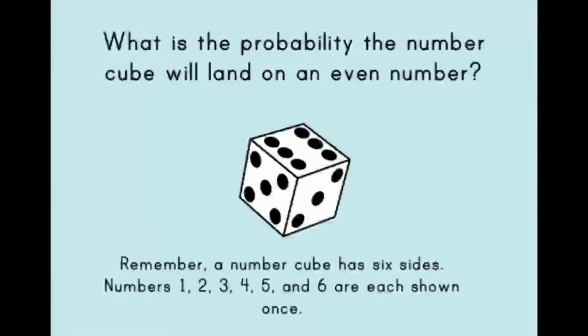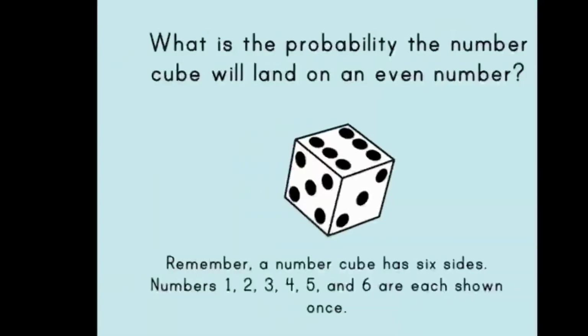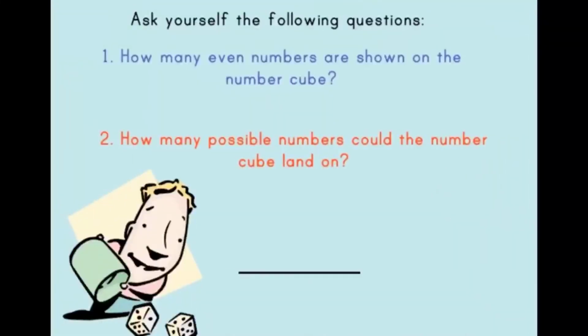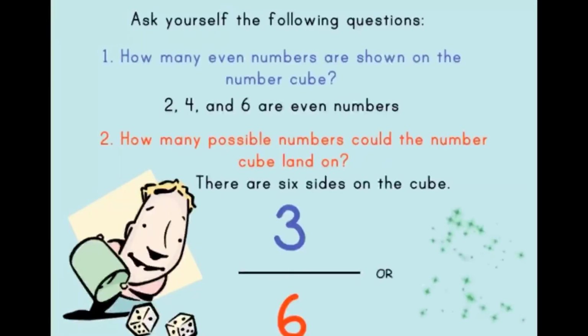What is the probability the number cube will land on an even number? Remember, a cube has 6 sides. Let's begin by asking ourselves a few questions. How many even numbers are shown on the number cube? 2, 4, 6 are the even numbers, so 3 even numbers. How many possible numbers could the number cube land on? There are 6 sides on the cube, so the denominator would be 6. This means the probability of a number cube landing on an even number is 3 out of 6, or a 50% chance.